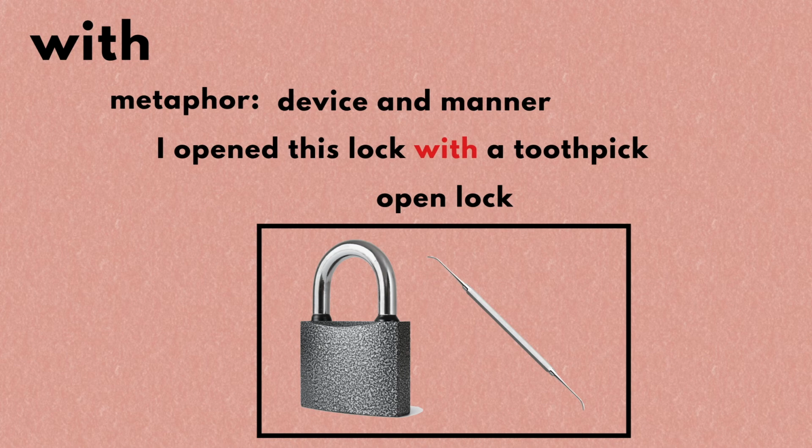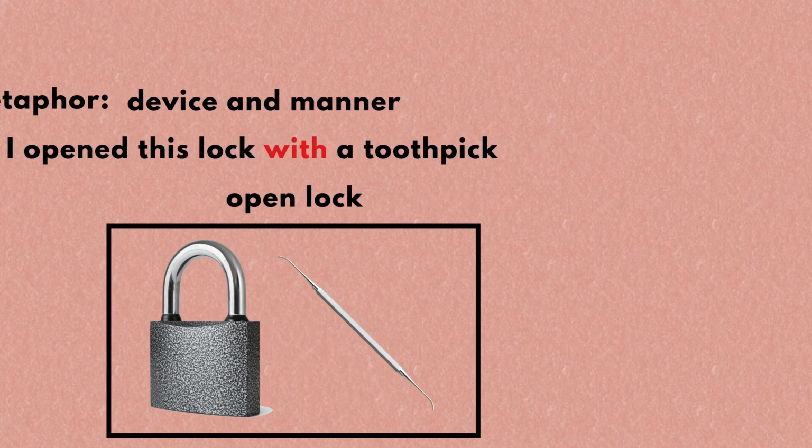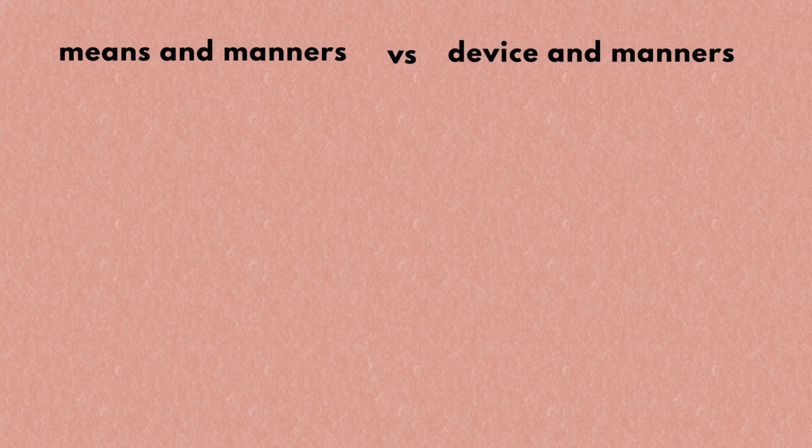You may ask, wait a minute, didn't we already talk about means and manners in the word by? What's the difference between means and manner and device and manner? Or in short, what's the difference between with and by when it comes to methods? Well, there are two differences.